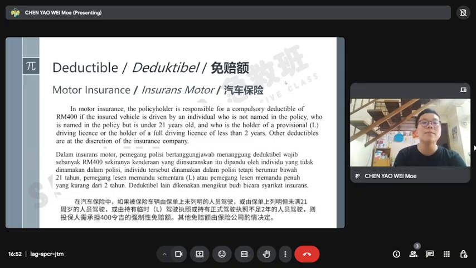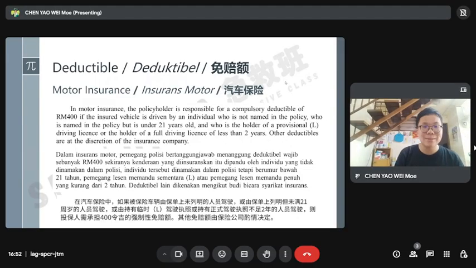If your car is driven by an individual who is not named in the policy, but is under 21 years old, and is the holder of a provisional L license, and a holder of a full driving license for less than 2 years.